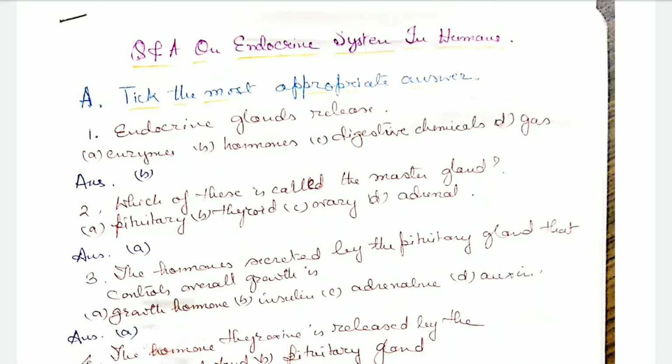Today I am going to start with the endocrine system in humans, question and answer section. First is: tick the most appropriate answer. Endocrine glands release enzymes, hormones, digestive chemicals or gas. It releases hormones. Which of these is called the master gland? Pituitary, thyroid, ovary, or adrenal? It is the pituitary gland.